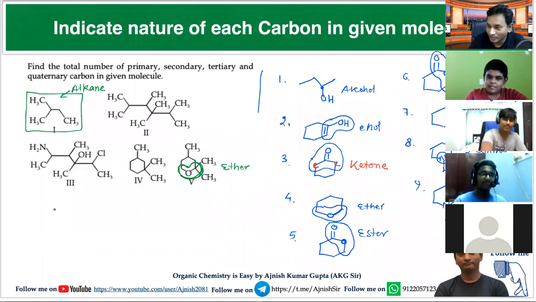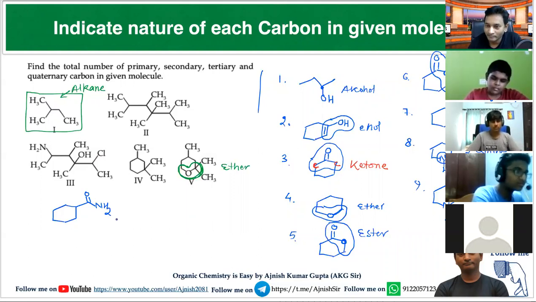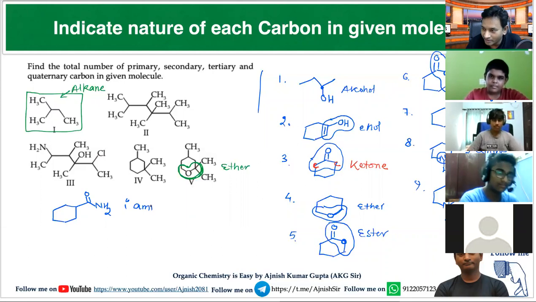Yes, sir. Now, look over the difference once more. If I give a structure like this, which functional group is present in this molecule? CONH2. Think for CONH2, a nitrogen containing compound. It is an amide, but its nature is primary. 1 degree amide. Is it clear?